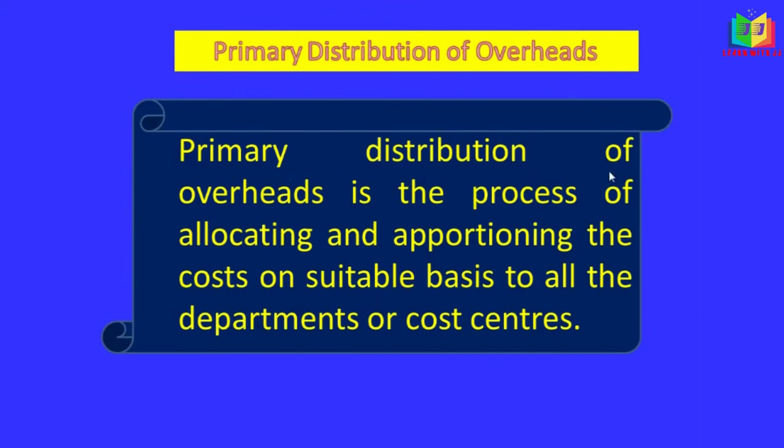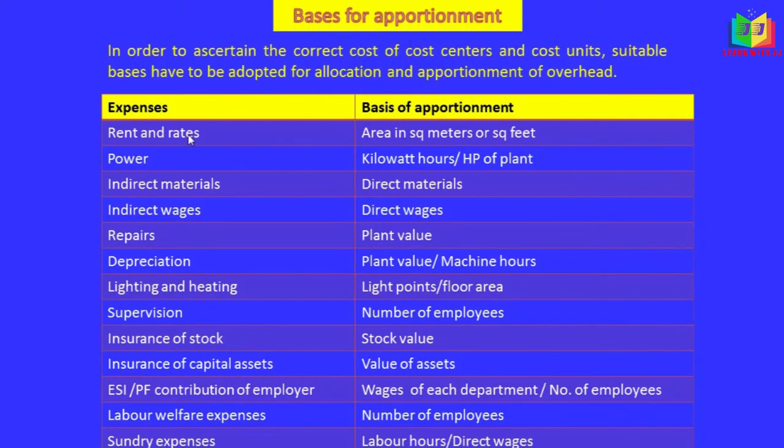Primary distribution of overhead is the process of allocating and apportioning the cost on a suitable basis to all the departments or cost centers. There are various bases in order to allocate or apportion the overheads. Now we'll see the various bases for apportionment. These are the bases for apportionment.